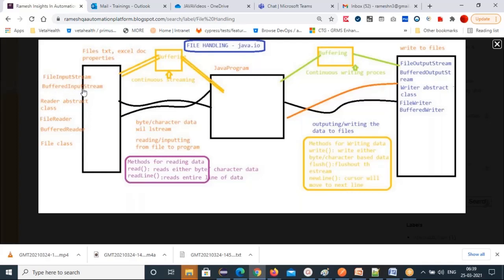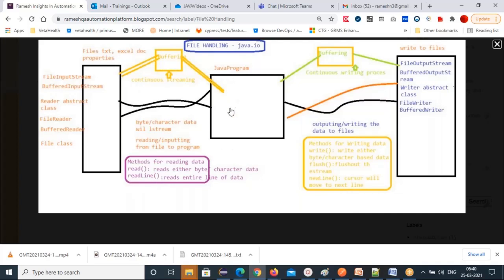A BufferedInputStream will read a large chunk of bytes, and FileReader will read character by character, and BufferedReader will read a large chunk of characters at a time. That's the difference between FileInputStream and FileReader. For the reading process, we use the read method. It will read either a byte or a character. You can use any one. And the readLine method reads an entire line of data. So that's the reading process.